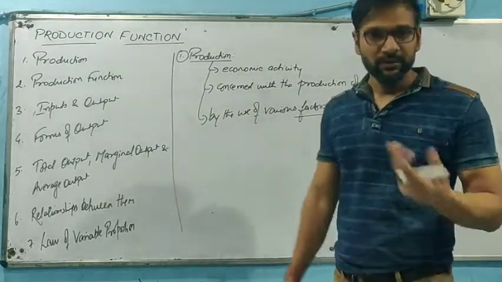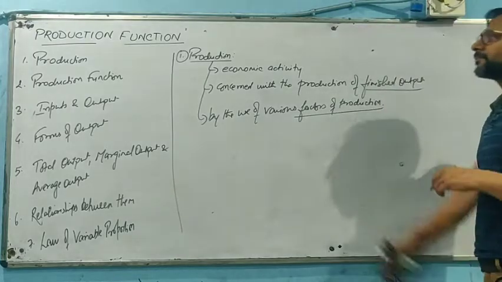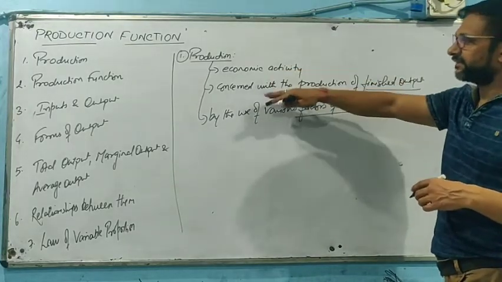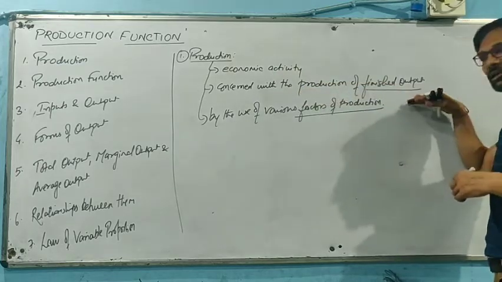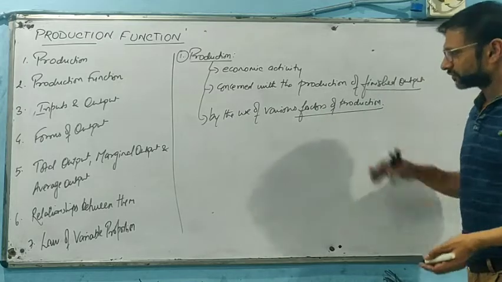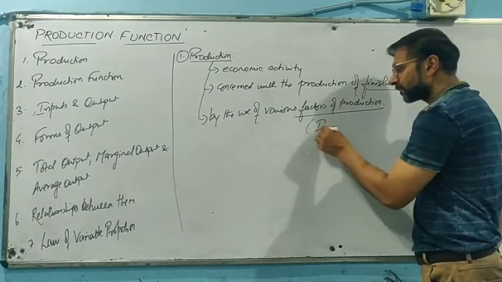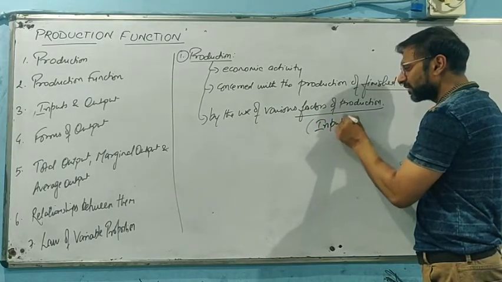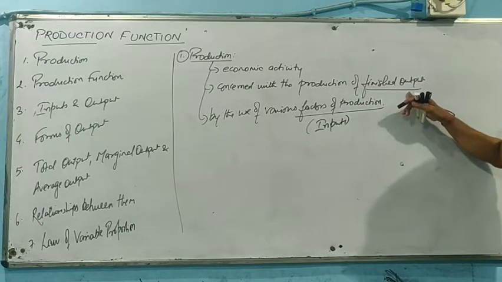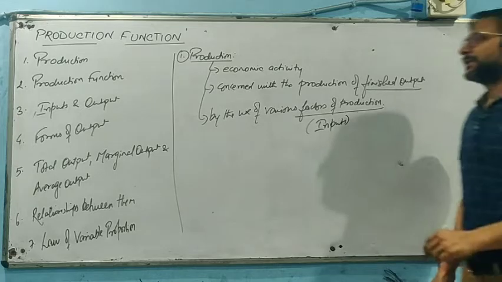Now, the production की बात हम कर रहे हैं. Again we say it's an economic activity concerned with the production of finished output by the combination of various factors of production. These factors of production are basically known as inputs. And this is the finished product, or finished output.